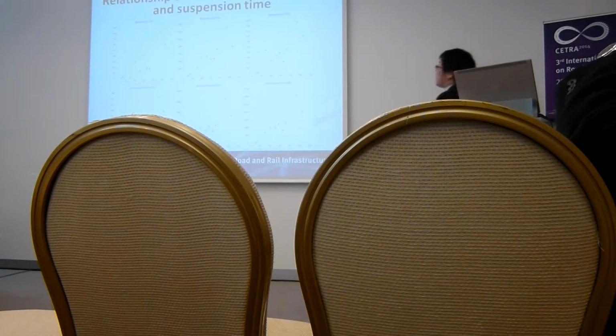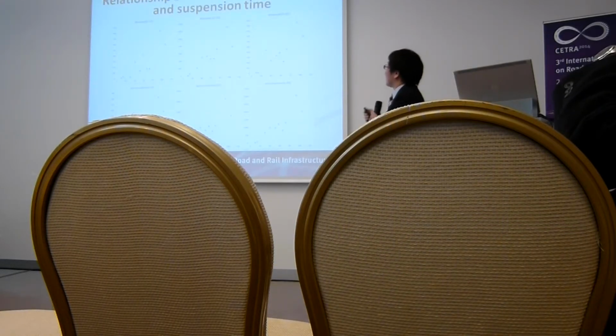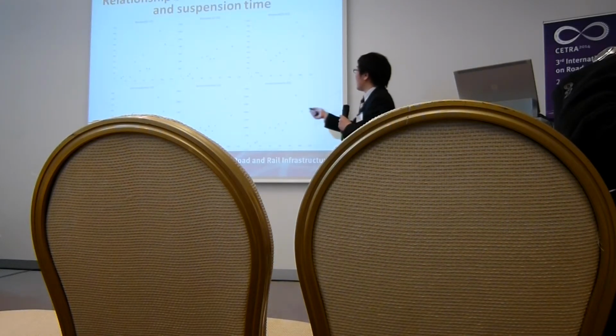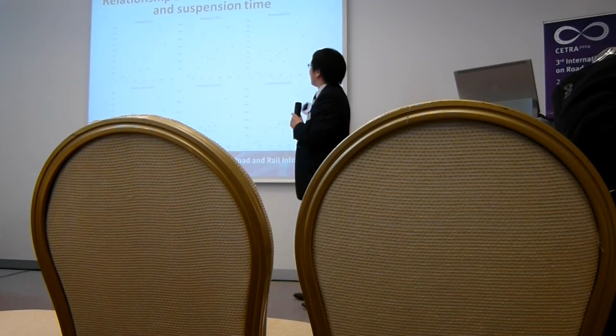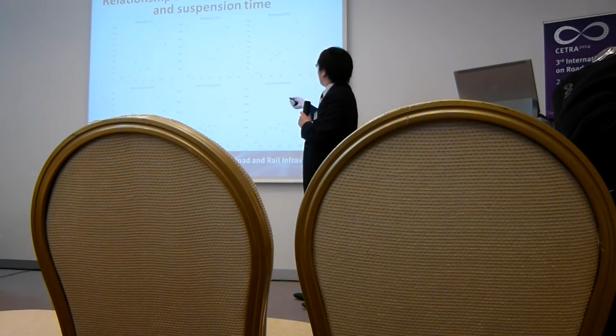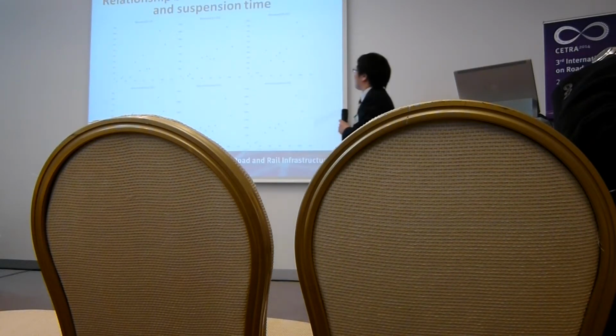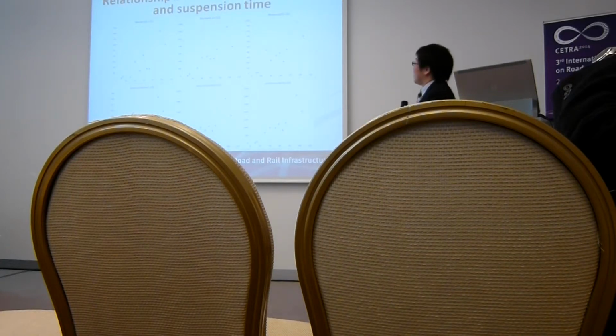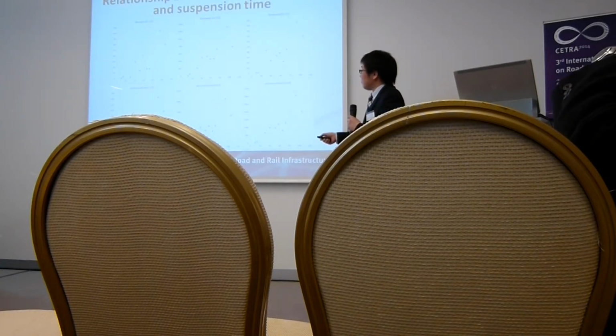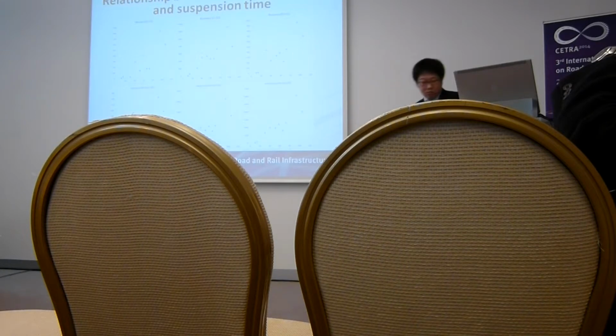Next, the relationship between the number of tweets and suspension time. The horizontal axis shows the suspension time. The vertical axis shows the number of tweets. You can see the positive correlation.